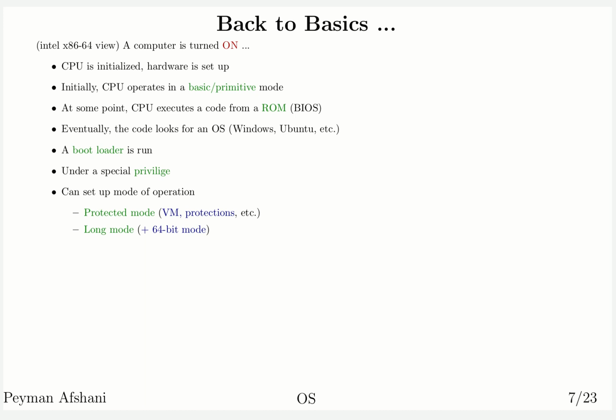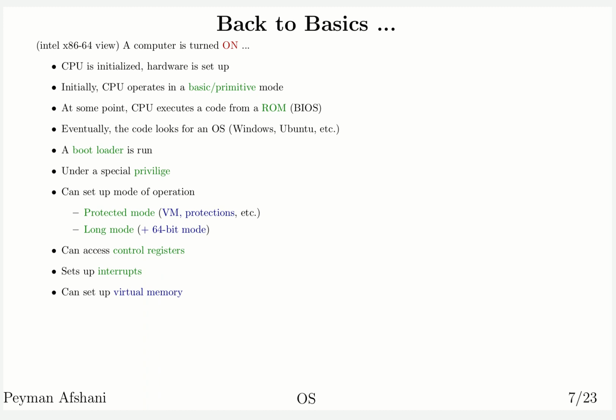Intel again has funny names for different modes of operation. That is, the chip's long mode is basically what you're looking for if you have a 64-bit Windows or Linux or whatever. So once we get to this stage, the operating system is running, and it is running at the highest level of privilege. And now you trust your operating system to set things up properly. So in this mode, the operating system can access control registers, can set up interrupts, can set up virtual memory, as we'll see later, as well as all the other parts of this machine. And once everything is set up, only then can the operating system run user programs.